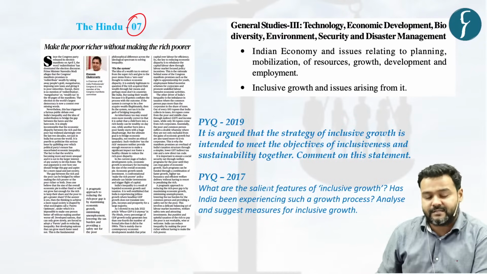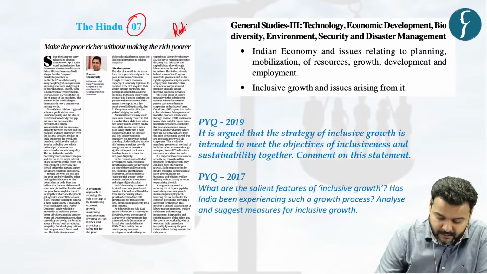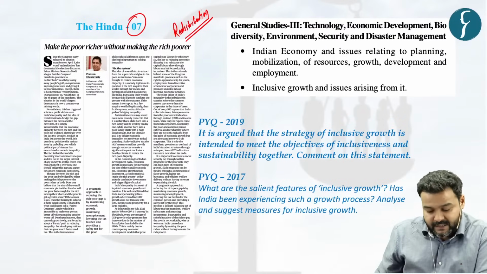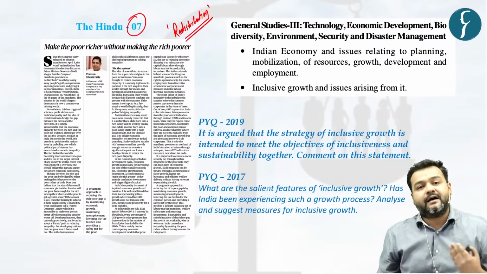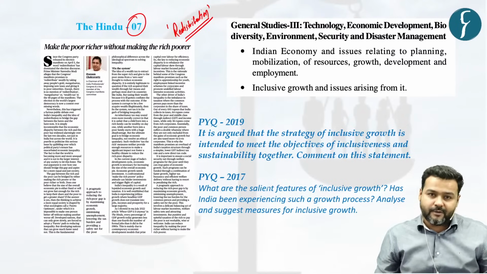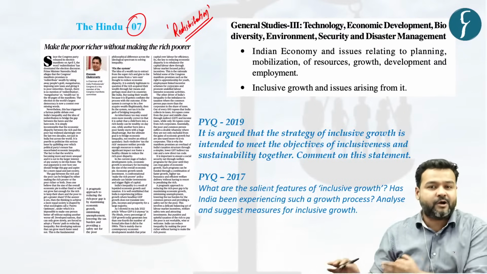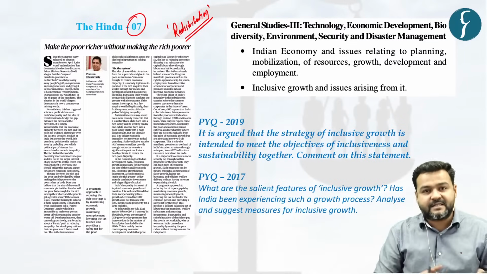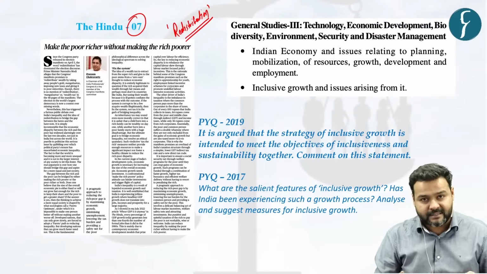Now, author says that since Congress has mentioned the term redistribution in its manifesto, the opposition parties, mainly BJP, is targeting Congress on this word, that is redistribution, and they are alleging that Congress is planning to take away money from everyone, including the rich, and will distribute it to the minorities, poor minorities. This is what author has to say. And author presents his case in this news article regarding why redistribution is required, how it should be done, etc.